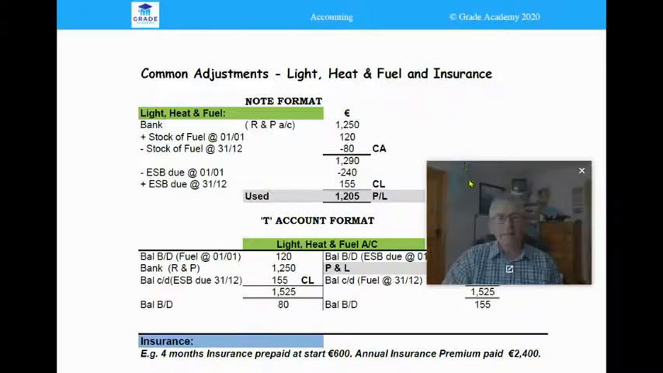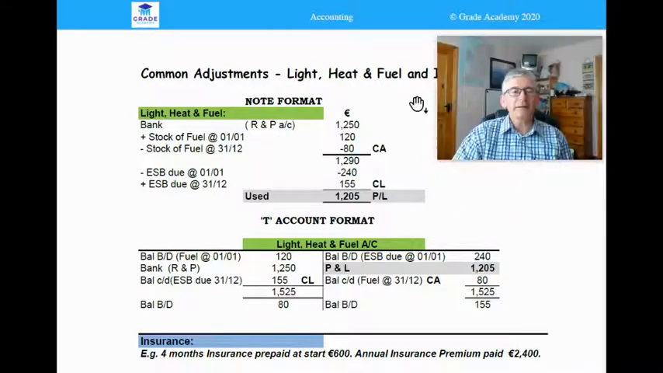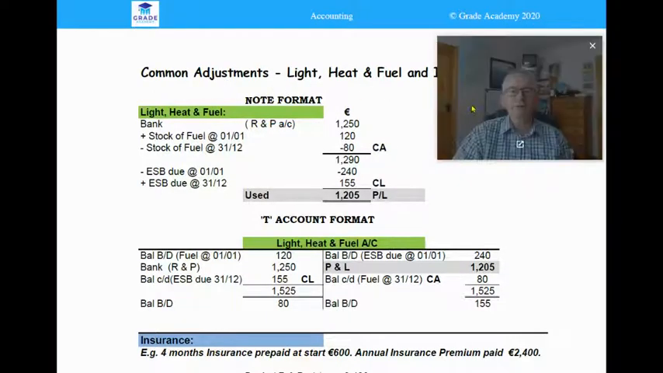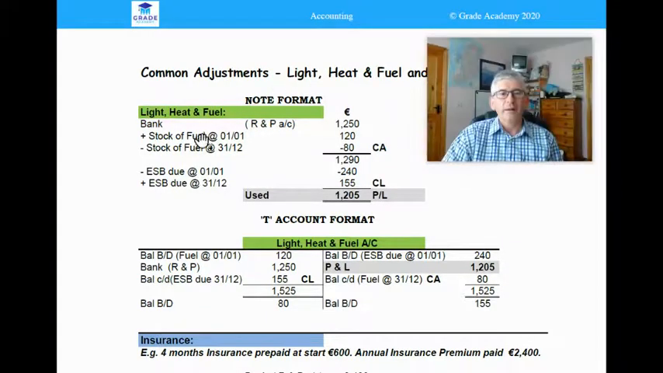Now, finally then, in this lecture, other problems that feature, and that is, first of all, common adjustments: light, heat and fuel, and insurance. Okay, light, heat and fuel, we'll take this first of all. You could be told that in the receipts and payments account, there was a payment of 1,250. Well, what do we do with stocks of fuel? We add the stock at the start because that's what's used this year, and we take away any stock at the end because that wasn't used this year and therefore will probably be used next year and shouldn't go into this year's accounts.